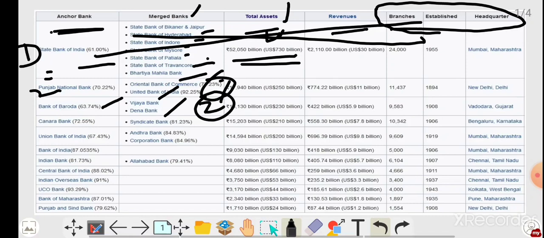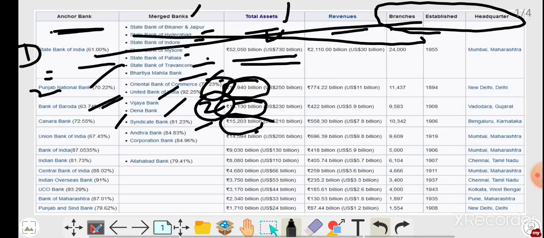See friends, here Punjab National Bank and Bank of Baroda merged with other banks. Punjab National Bank merged with Oriental Bank of Commerce and United Bank of India, and Bank of Baroda with Vijaya Bank and Dena Bank. So here three banks are merged in each case, but in Canara Bank's case, you can see very clearly, Canara Bank merged with only Syndicate Bank, but still here it is 15,000 billion, here 16,000 billion, here 17,000 billion in total assets.